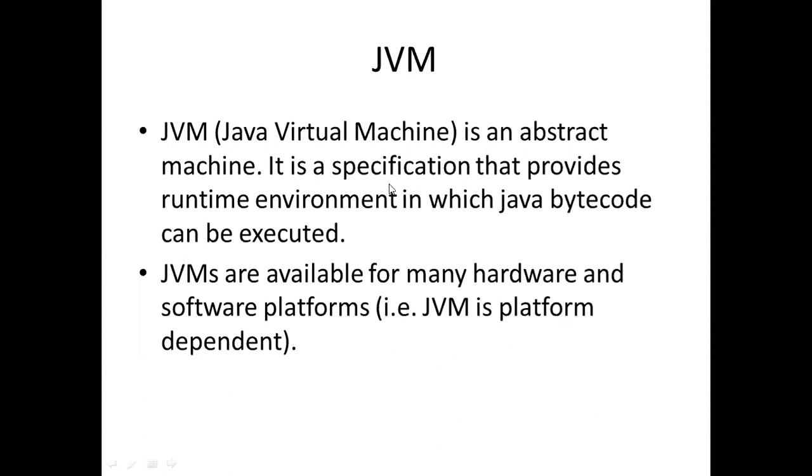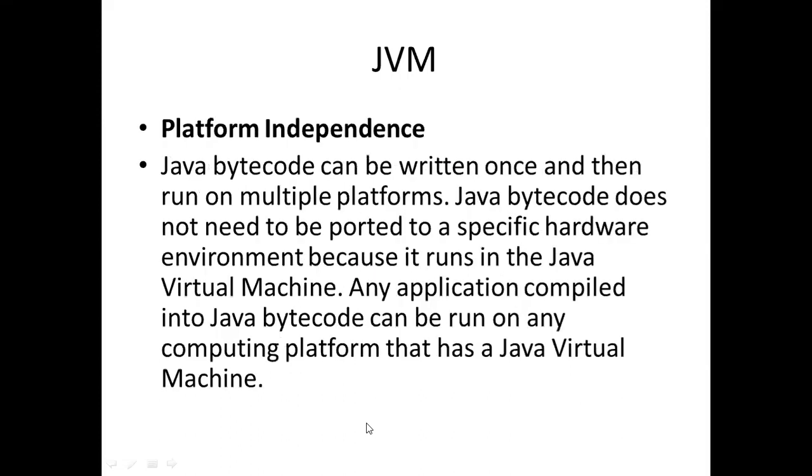If you are using Windows operating system, then there will be a JVM for Windows, and if you are using Linux operating system, then there will be Linux JVM. So with the help of JVM, our Java is platform independent. Firstly, JVM is platform dependent.